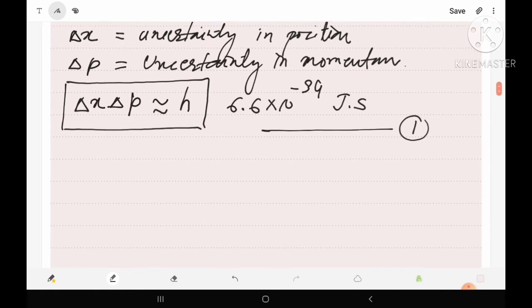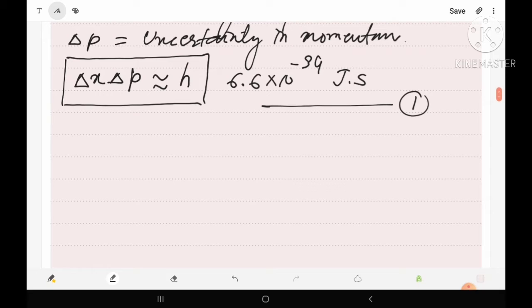Now let's see how we can prove the uncertainty principle. So here let us see its proof.